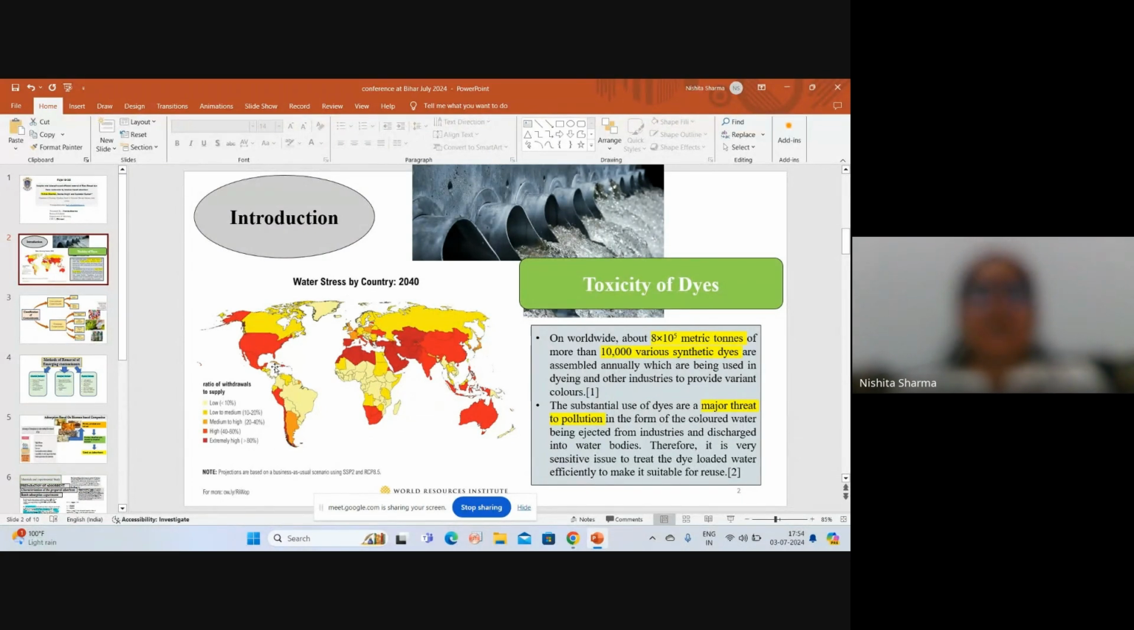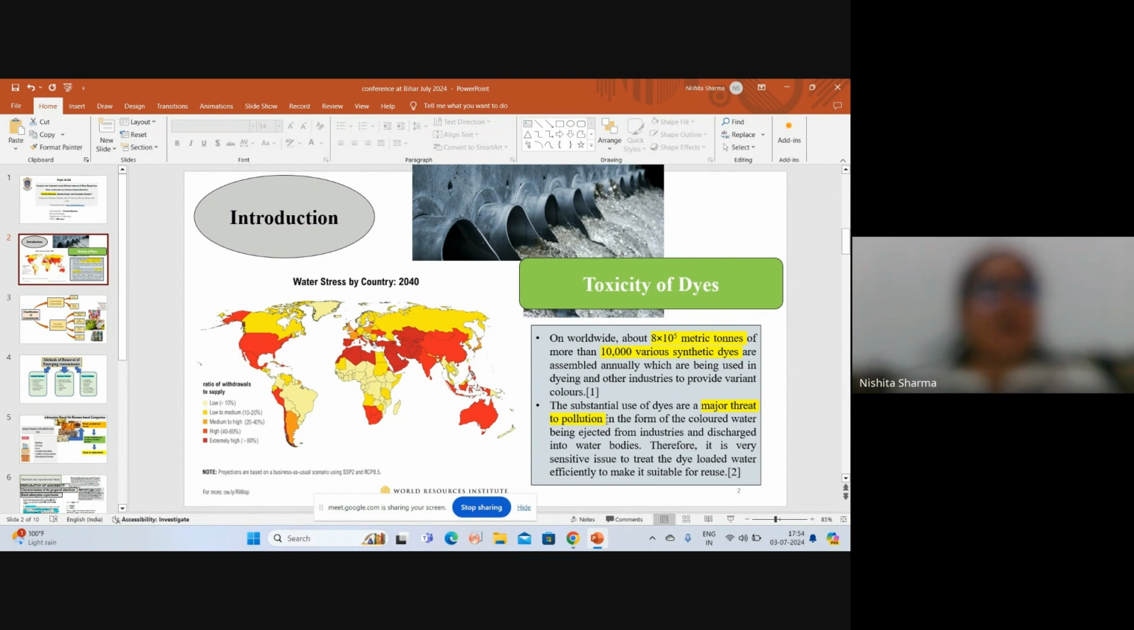Therefore, water reuse, water decontamination or remediation is the most important step that we should take. I am focusing on the toxicity of dyes. Worldwide, about 8 by 10 raised to power 5 metric tons of more than 10,000 various synthetic dyes are produced annually, which are being used in dyeing and other industries to provide various colors. And these dyes are a major threat of pollution in the form of colored water being ejected from industries and discharged into water bodies. Therefore, it is a very sensitive issue to treat the dye-loaded water efficiently to make it suitable for use.